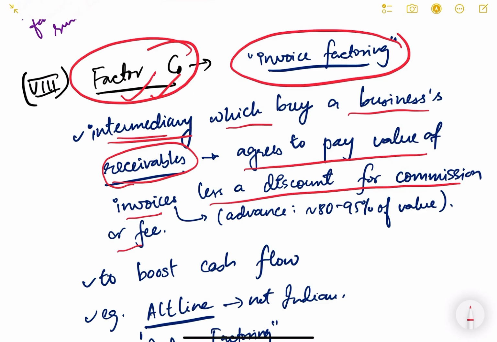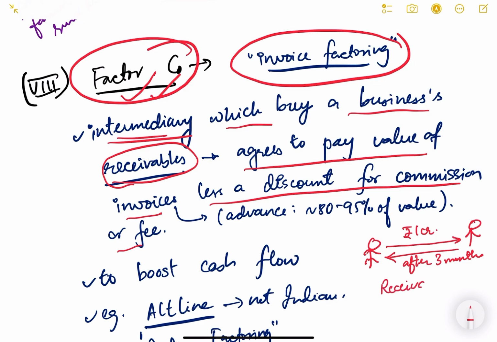For example, there is a businessman. He has sold his products in the market, or to other companies, maybe to other businesses. He has sold products worth, say, 1 crore rupees to another company. Now this person is going to pay him back this 1 crore rupees after 3 months. So this 1 crore automatically becomes his account receivables, because he is going to receive this amount. It goes into his account receivables.